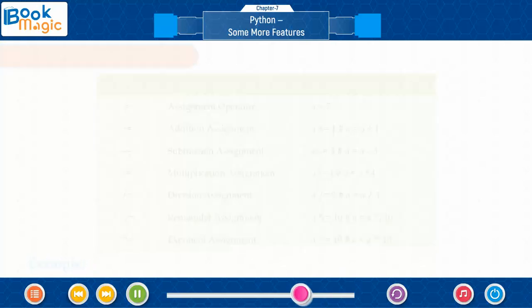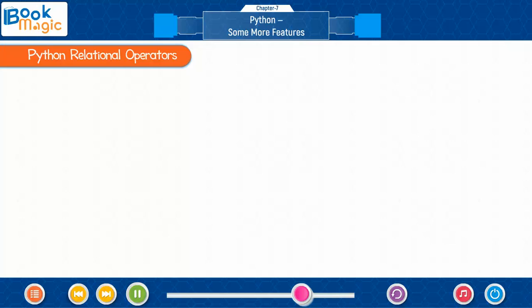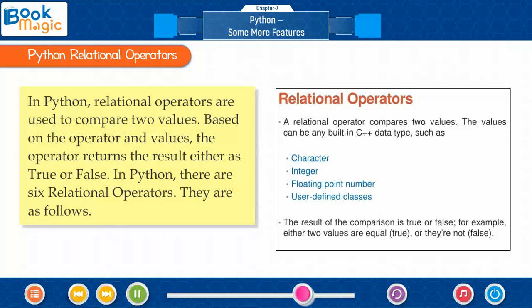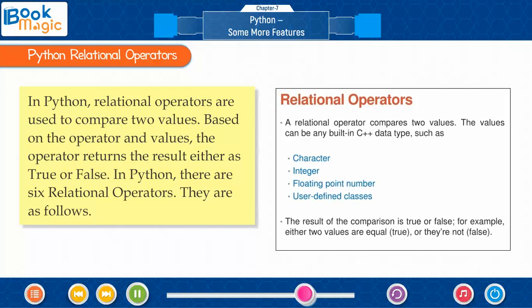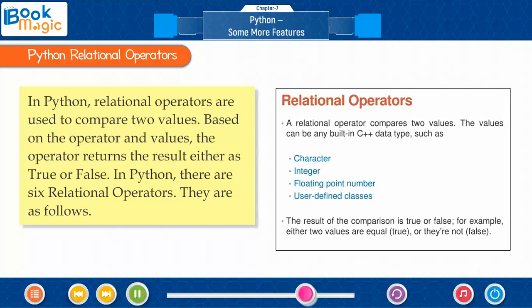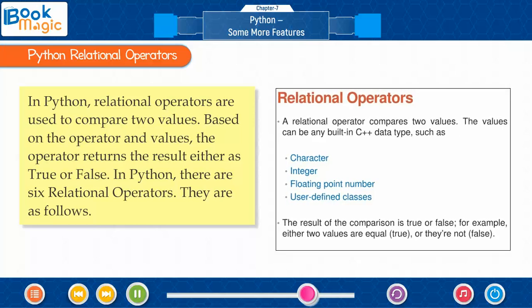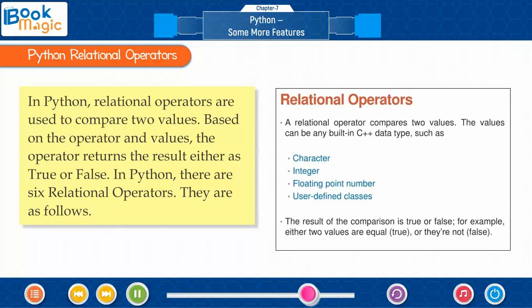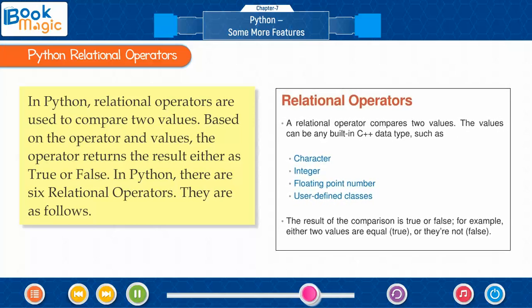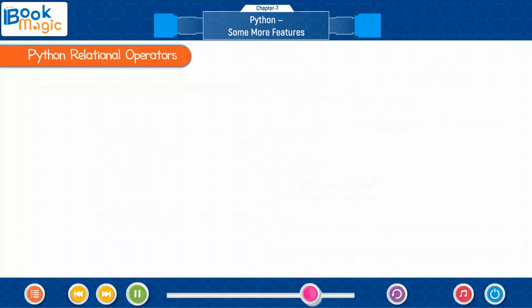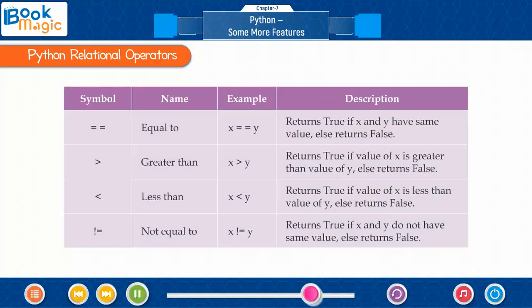Python relational operators. In Python, relational operators are used to compare two values. Based on the operator and values, the operator returns the result either as true or false. In Python, there are 6 relational operators. They are as follows. Equal to returns true if x and y have the same value, else returns false.